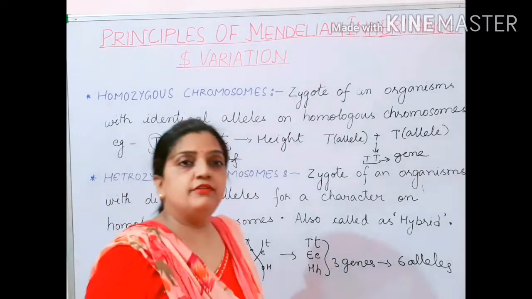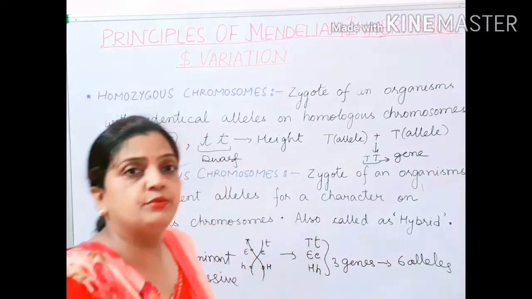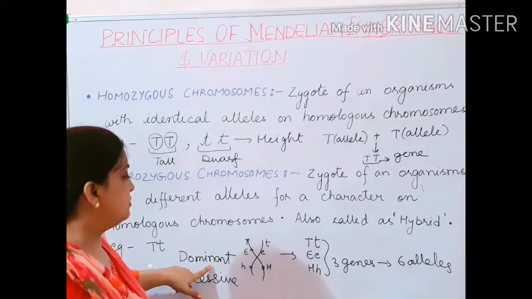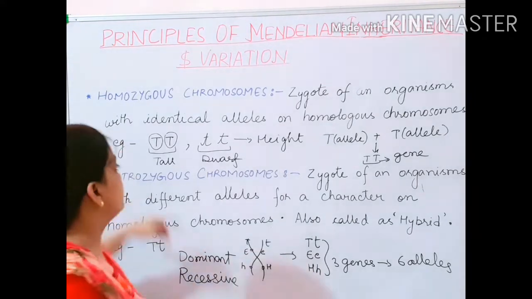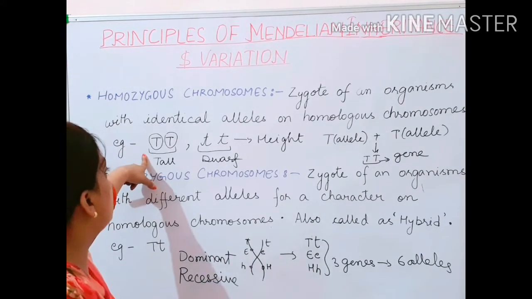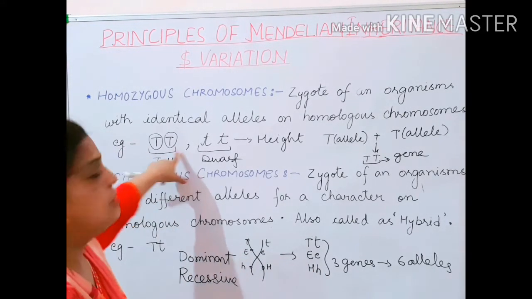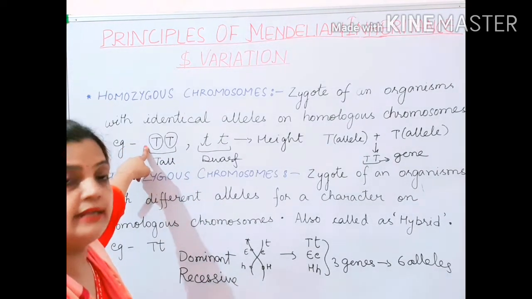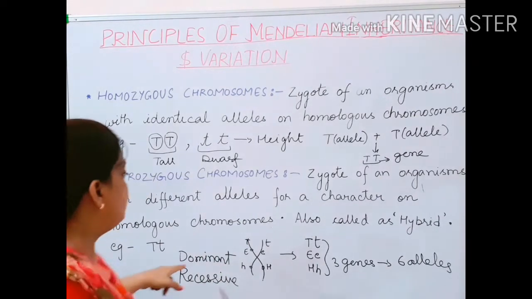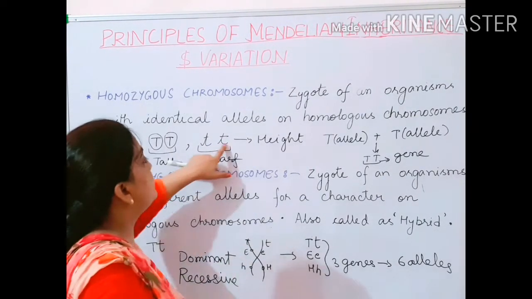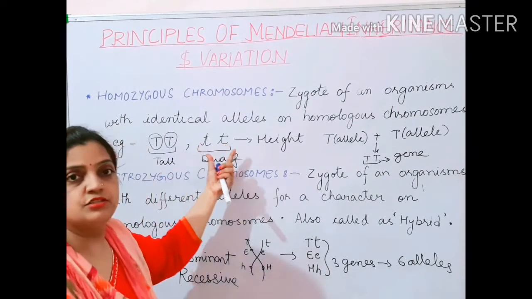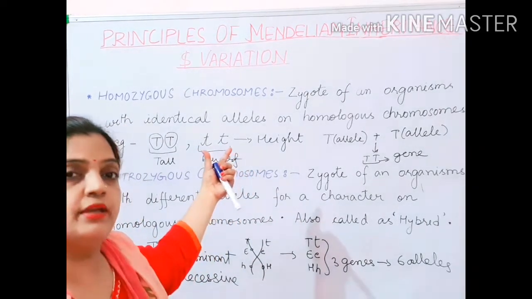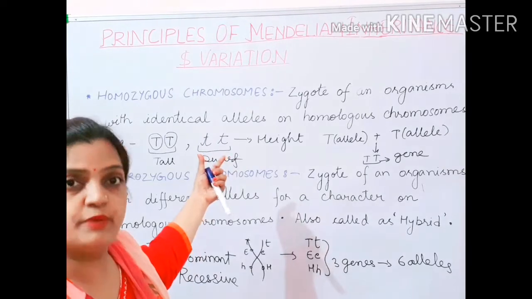Now children, one more new term I want to explain to you here. It is dominant and recessive. Now children, what is dominant and what is recessive? In this example, you see that I have taken capital T, capital T. So a capital letter is always denoting that it is a dominant character. And wherever I show a small t, wherever the small letter is denoting, it is showing a recessive character. It is showing a less expressed character.